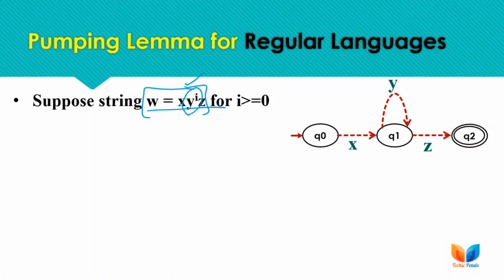And why do we need to pump something? By pumped we mean that we are iterating a certain section or specific part of the string, or we are having a loop in the DFA to repeat a particular part of the string. This term is known as pumping.